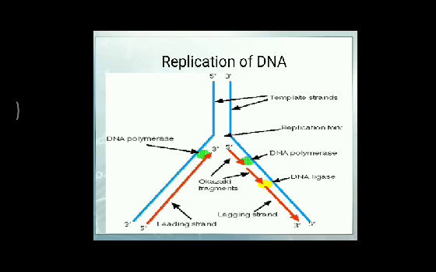Topoisomerase is a very important enzyme required to cut the DNA molecules. Then DNA gyrase is also a topoisomerase type of enzyme which helps in the removal of coiling tensions in bacterial replication. Besides these enzymes, there are double helix destabilizing proteins which help in the separation of the two strands, and these proteins are important to maintain the stability of the replication fork.